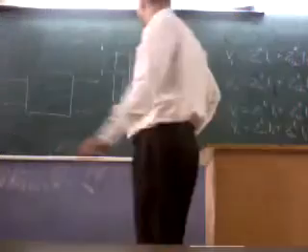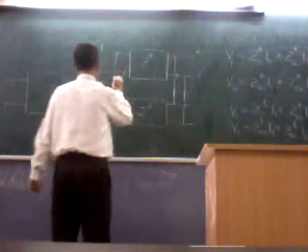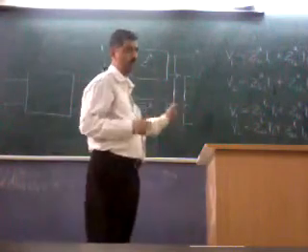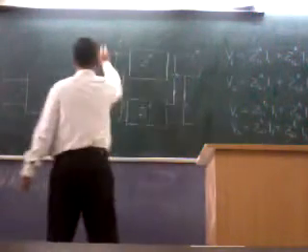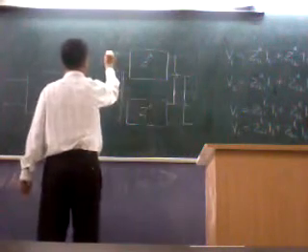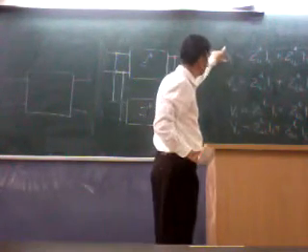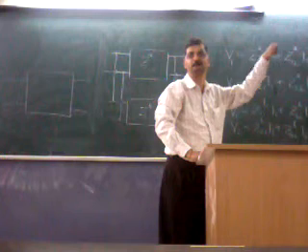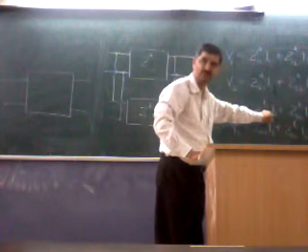So now look at it very carefully. I consider this for the second network.